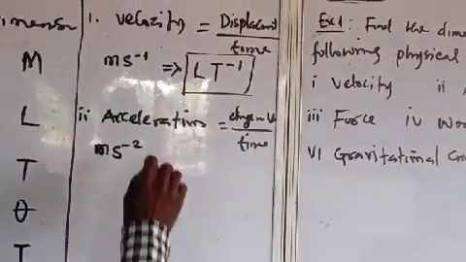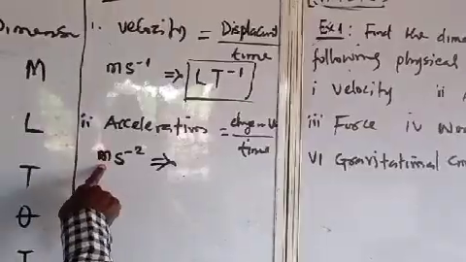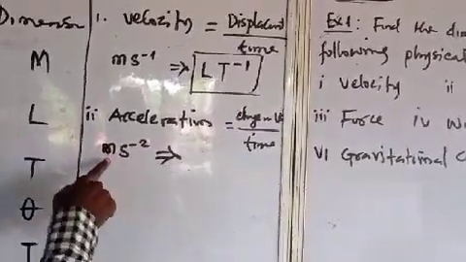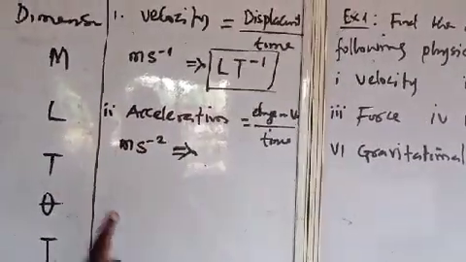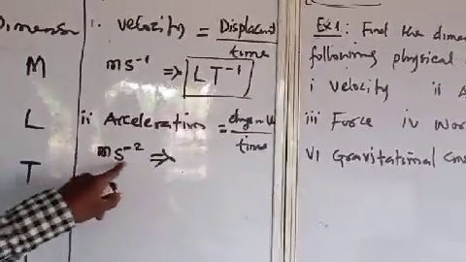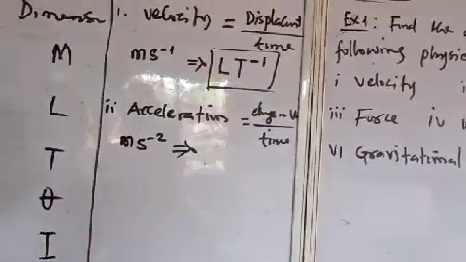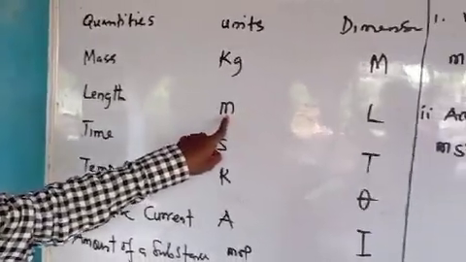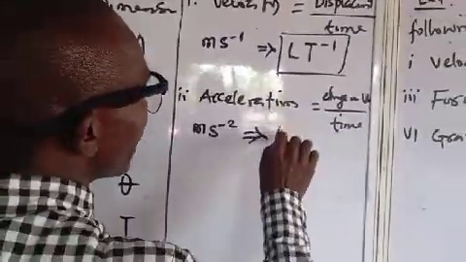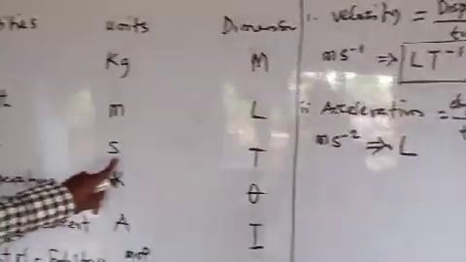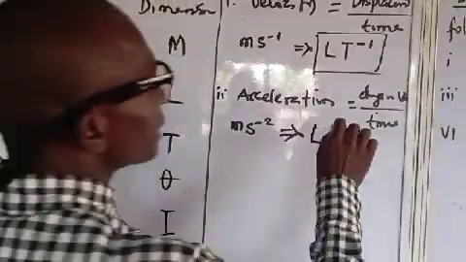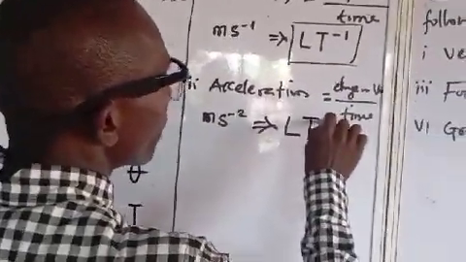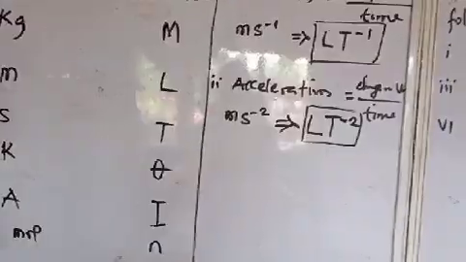So what is the dimension of acceleration? Since the unit is meter per second square, we come back to the fundamental table. These are fundamental units. Meter is length, and the dimension is L. Second is time, and the dimension is T. You write it T raised to power minus 2. This is the dimension of acceleration.